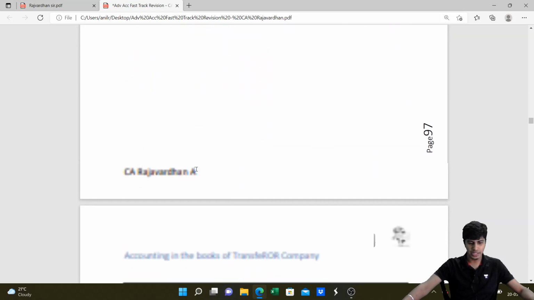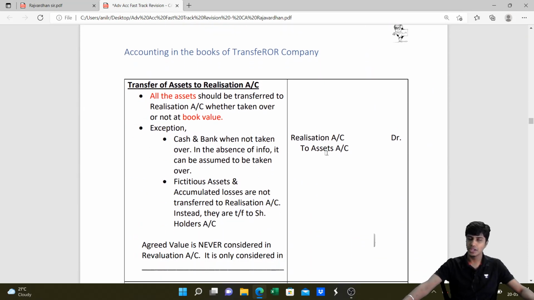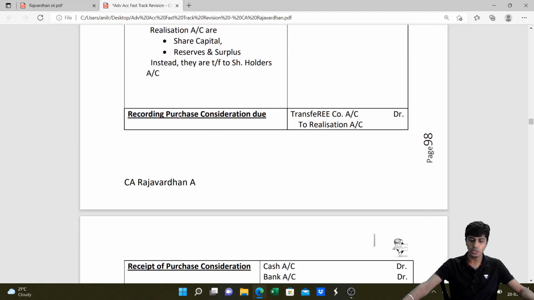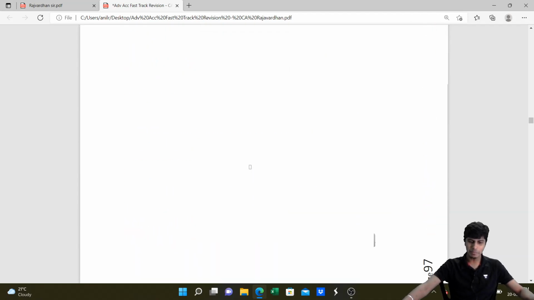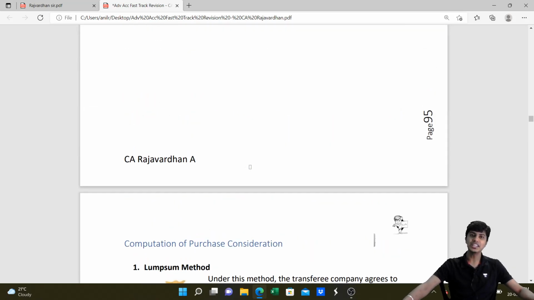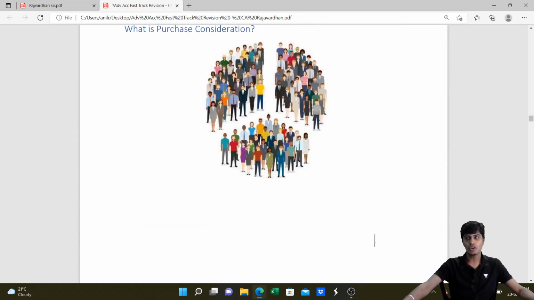Before that, whenever we start with accounting, we record assets, we record liabilities, then we go down to write purchase consideration. We need to understand what this purchase consideration is, and the various forms in which it can be decided upon, agreed upon, and then settled. What do you mean by purchase consideration? It is a consideration given in return for the purchase of the business.